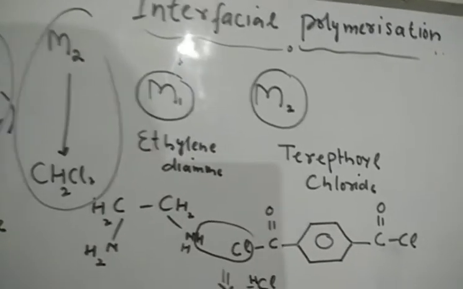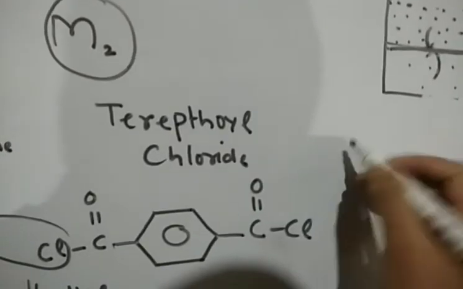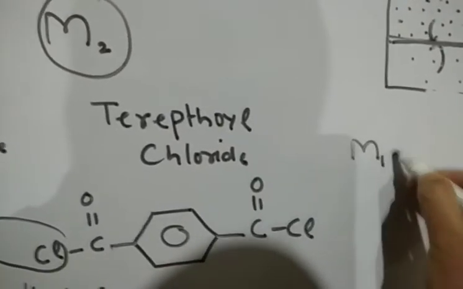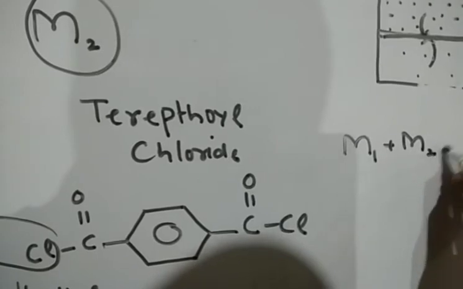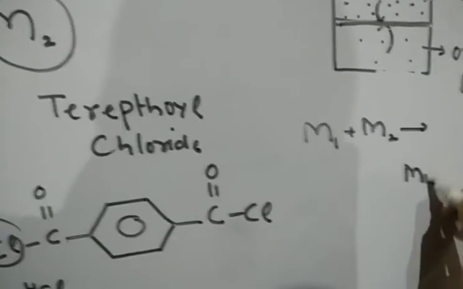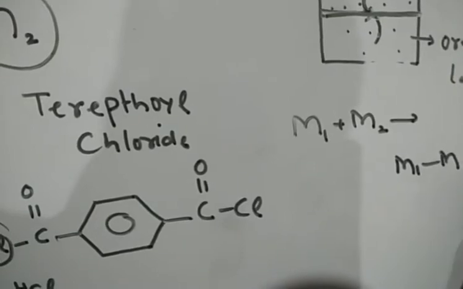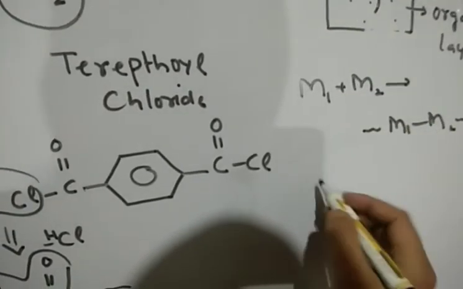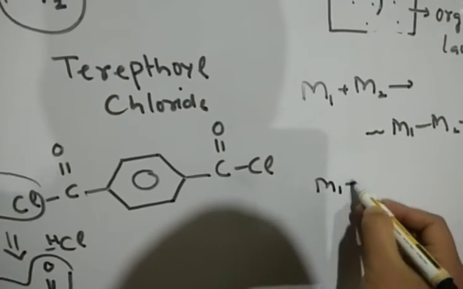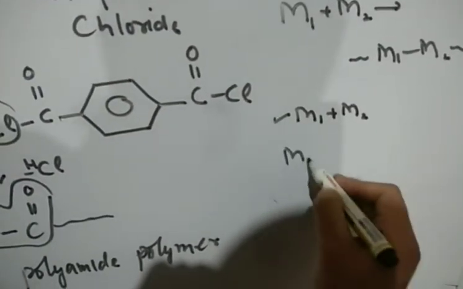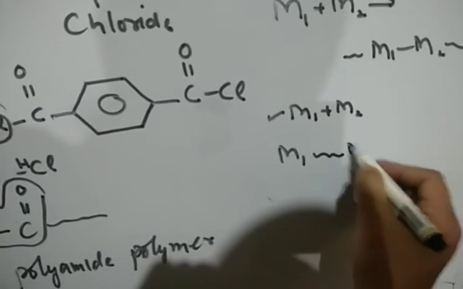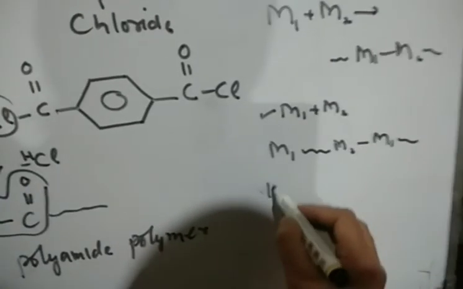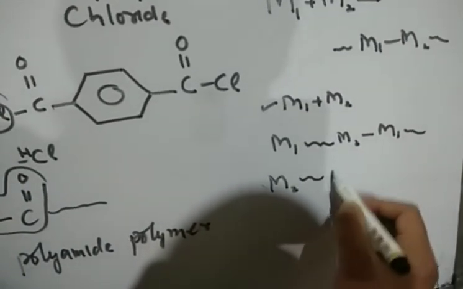अब इसमें एक question आ जाता है. For example, अगर initially एक monomer M1 will react with M2, so you will get M1, M2. That means एक polymer chain यहाँ से बन रही है. Fine. अब further polymerization process में अब दो steps possible है. एक तो कि M1 will now react with another M2. Second possibility ये है कि M1 will react with that chain जो already growing chain थी उसके साथ react करेगा. ये भी possible है कि M2 will react with the growing chain.